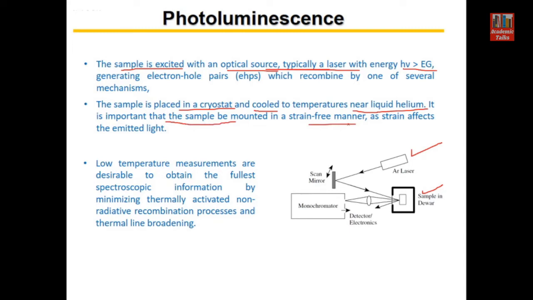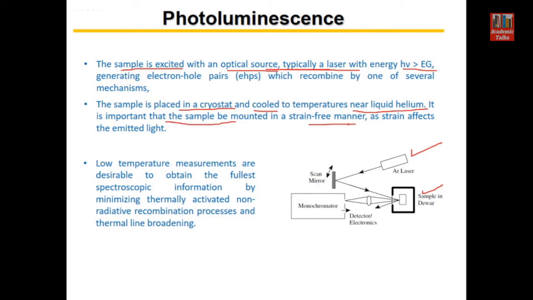We want the emitted light to characterize the type of defect, and to find out the impurities and their concentration, and we want the intensity to be affected only because of that particular information in which we are interested. Any stress or strain must be avoided.